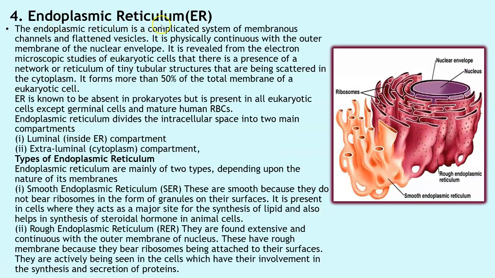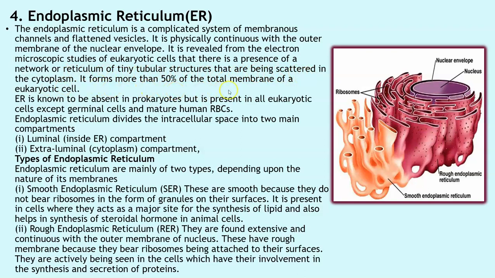The next important component is the endoplasmic reticulum, which is called as ER. The endoplasmic reticulum is a complicated system of membranous channels and flattened vesicles. It is physically continuous with the outer membrane of the nuclear envelope. So if you see this image here, this is the nuclear envelope and it is continuously attached along the outer membrane of the nuclear envelope. It is revealed from the electron microscopic studies of eukaryotic cells that there is a presence of network or reticulum of tiny tubular structures that are scattered in the cytoplasm.